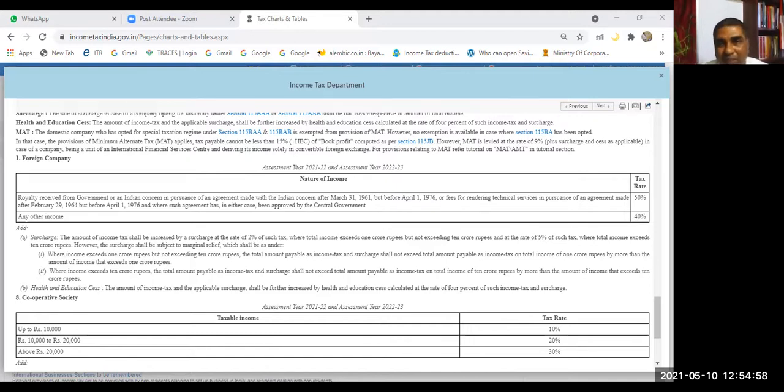Okay, so we can summarize this thing here. Domestic company, income between 1 crore to 10 crore, 7%. Exceeds 10 crore, 12%. Foreign company, 2%, 5%. Okay, did you understand? Yes, sir.